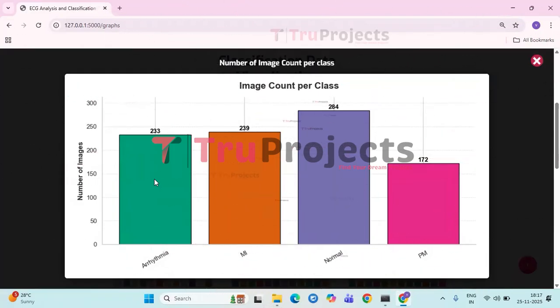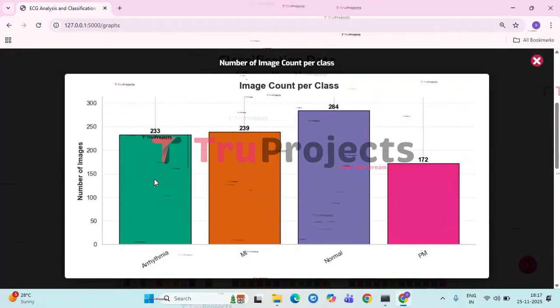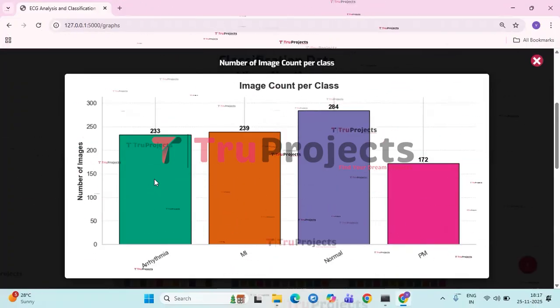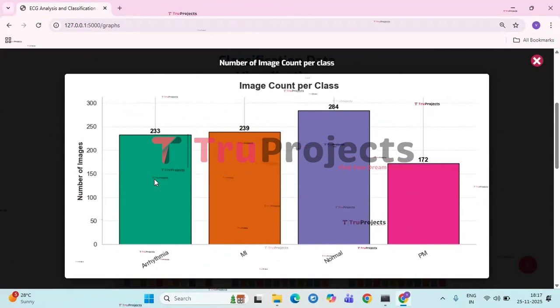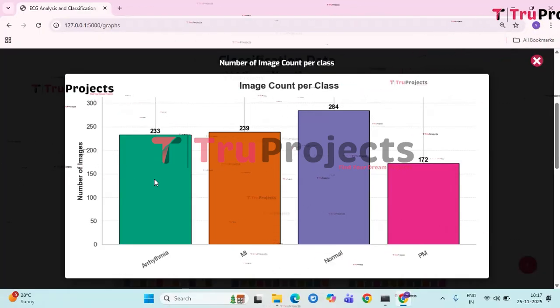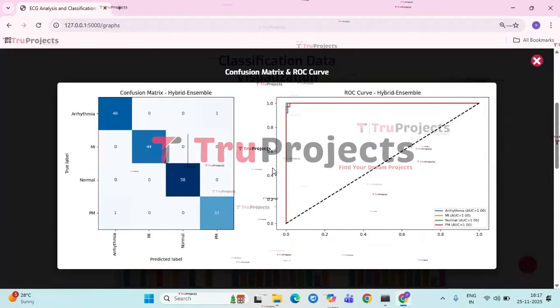group. The MI and arrhythmia classes follow closely with 239 and 233 images respectively, showing relatively similar representation. In contrast, the PM class has the fewest images at 172, making it the least represented category. Overall, the graph shows a moderate imbalance across classes, which may influence model training and should be considered during data pre-processing or model evaluation. Next, we have the confusion matrix and ROC curve.